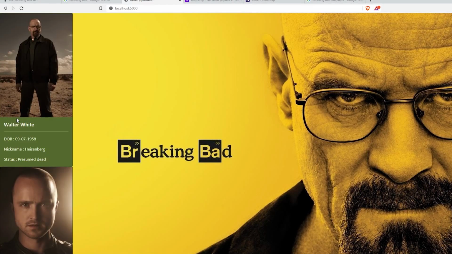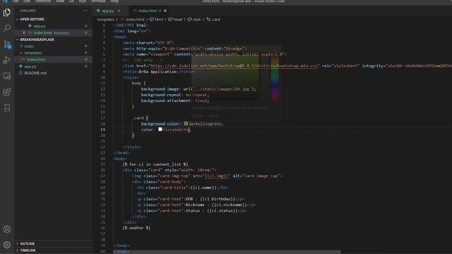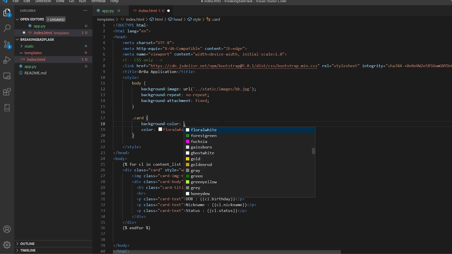Okay, so this is a really, really cool app. Do we have any other colors? Okay, so let us check. You just have to type control space and you will have it. You don't have to even think of it. So let me find another color. Okay, so this is slate gray. Okay, this is gray. I'm even bad with the colors.